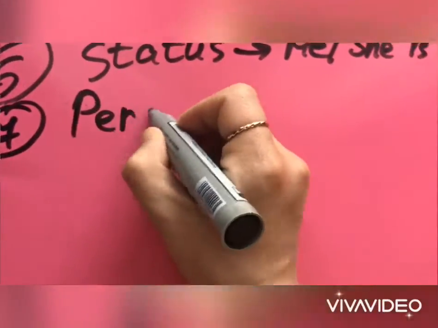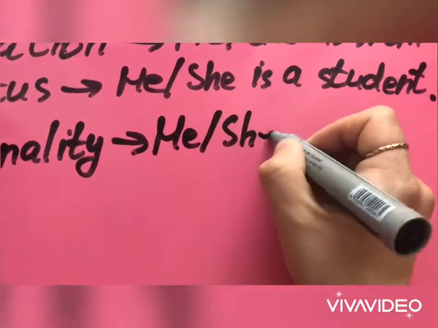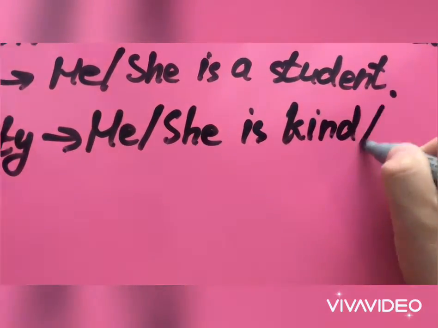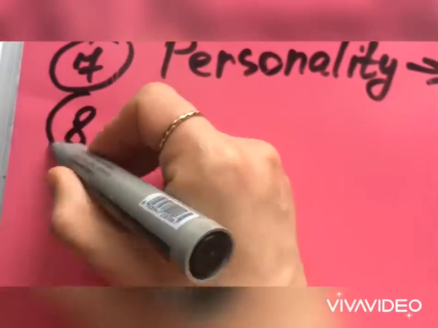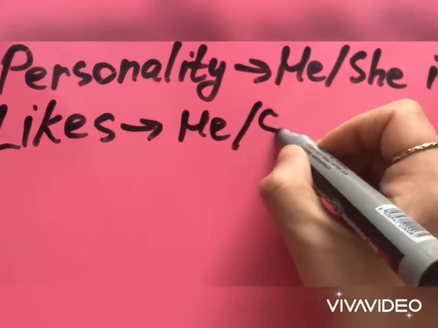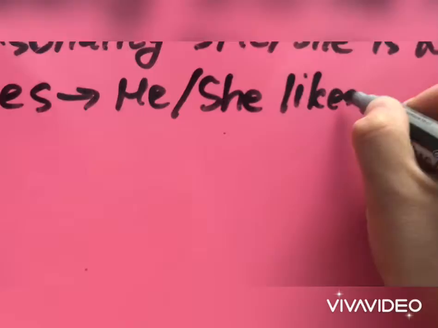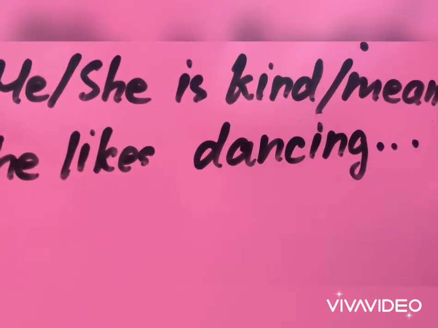Then tell about the personality. He is or she is mean, kind, polite, rude, serious, funny. Tell about likes and dislikes. Use the verb with ing ending. For example, he or she likes dancing.